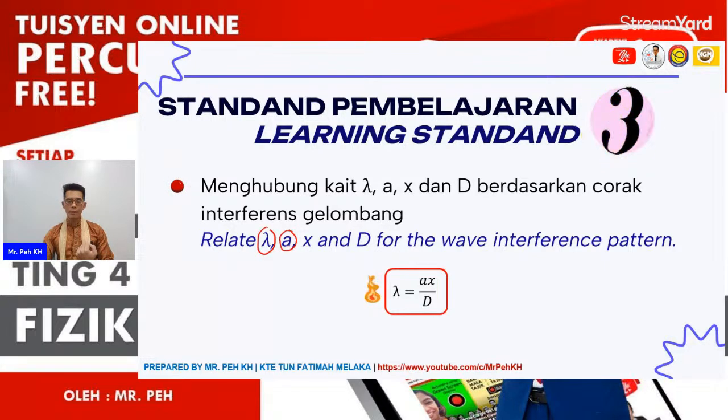Then x will be the pattern of interference, so we need to know the distance. Later you will know what x means. And then D will be the distance between the position of the sources and the point where we want to see the interference. Simply put, you need to use this formula to relate these four terms.